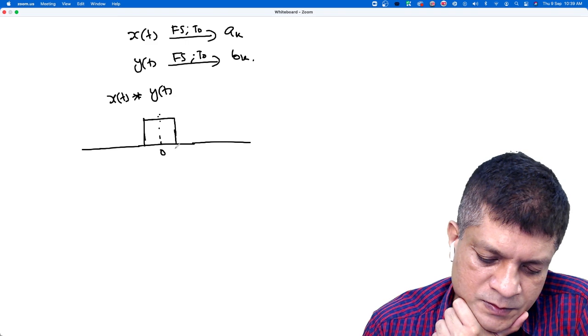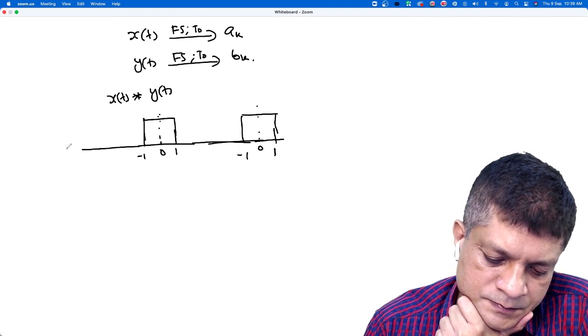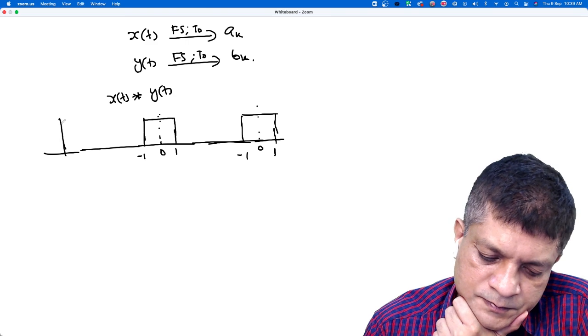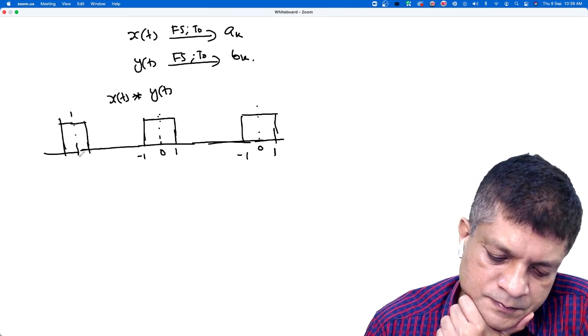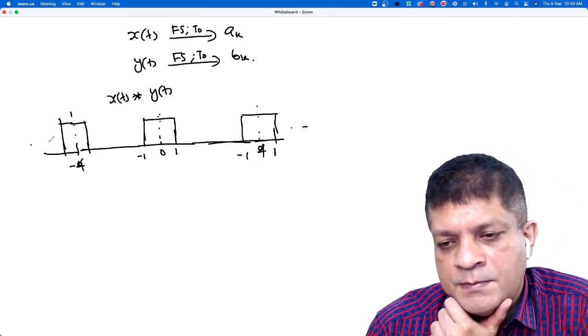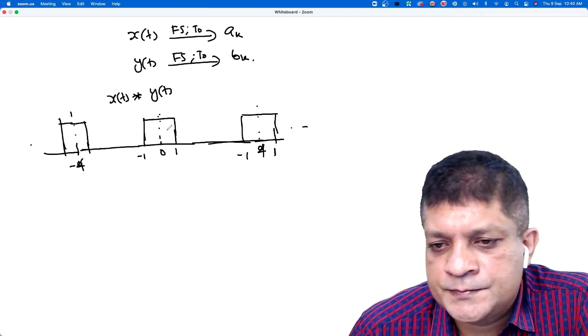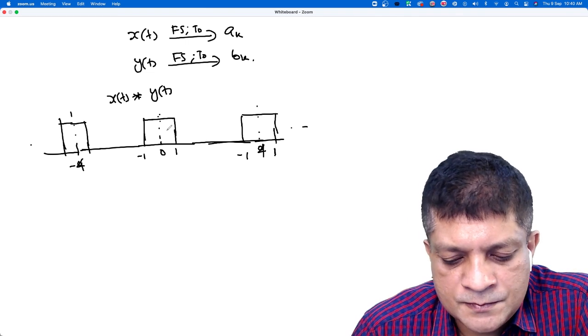Let's say 0, 1, minus 1. Let's say this is a periodic signal. Now, if you are convolving this with itself, will it be a periodic signal?